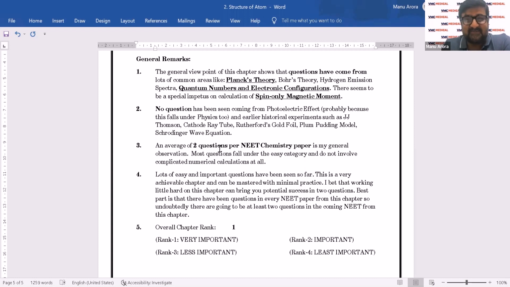If you ask me from a NEET perspective, then my general observation, most questions fall under the easy category and do not involve any complicated mathematical calculations. A lot of easy and important questions have been seen so far. This is a very achievable chapter and can be mastered with minimal practice. And when you are mastering this chapter, it's also helping you for physics, not only for chemistry. So it helps you on both the fronts, not just one. Best part is that there have been questions in every NEET paper from this chapter. So undoubtedly, there are going to be at least 2 questions coming from this chapter in the coming NEET exam as well.